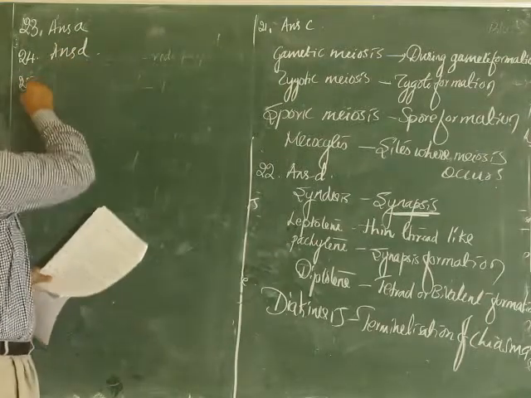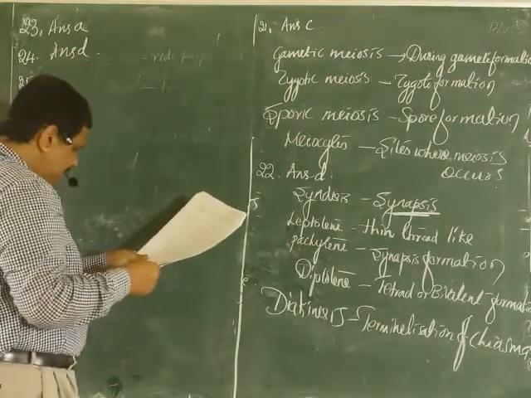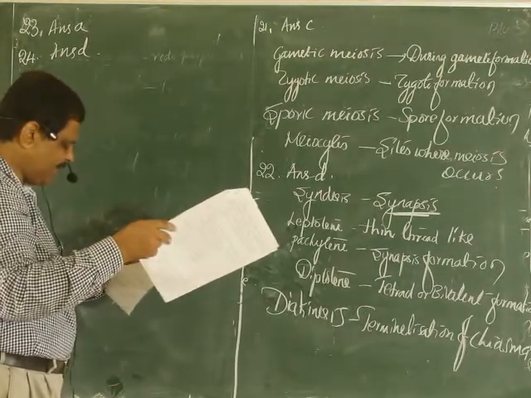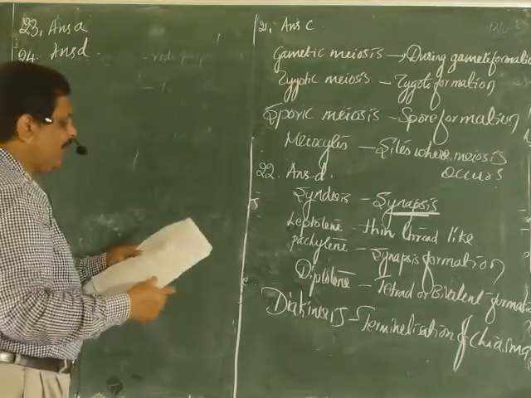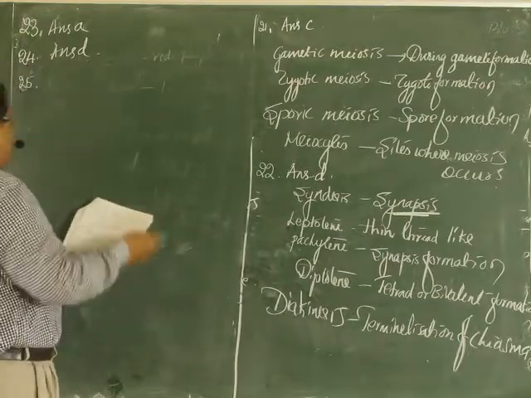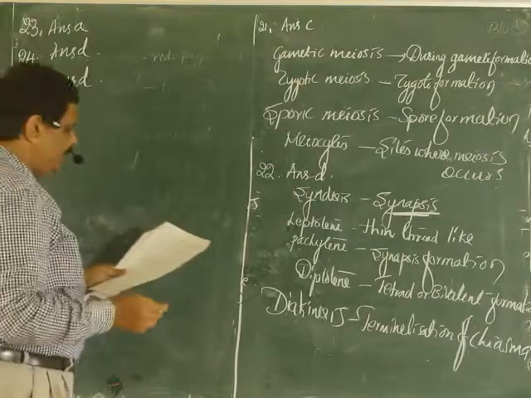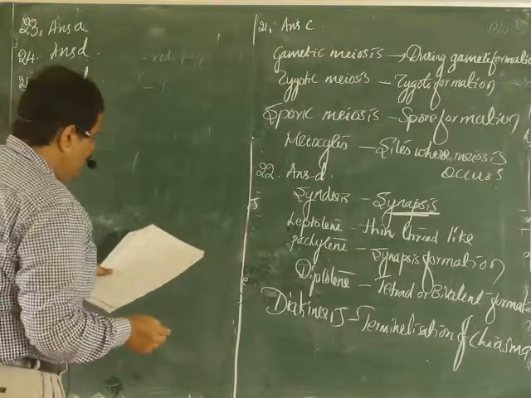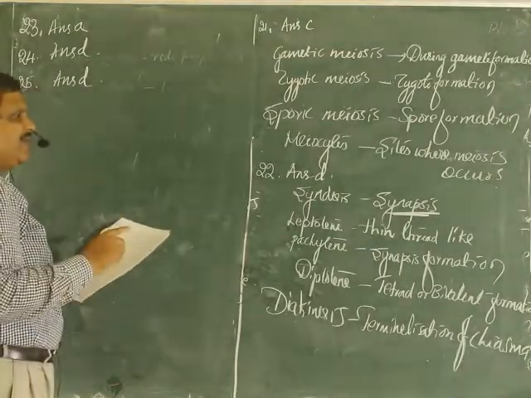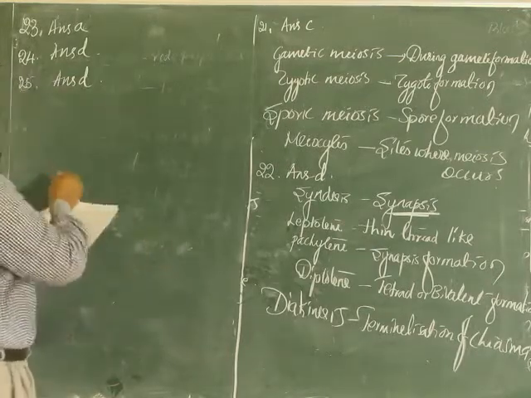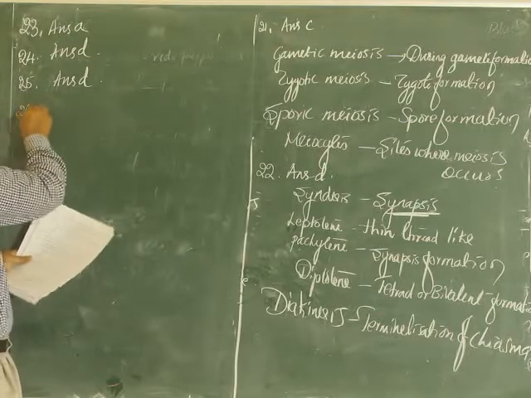Question number 25. In the G2 phase of the cell cycle, characterized by the presence of, it is option D. You know, G2 phase is in between G1 and S phase. S means synthetic phase. Now, question number 26.